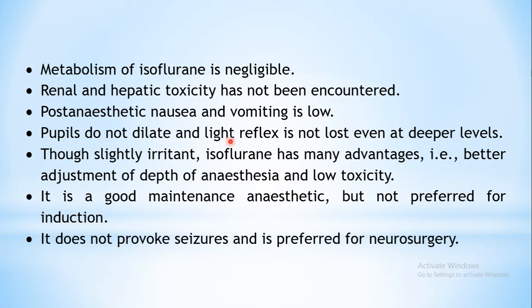Even the light reflex, we have seen that it gets lost in the deeper planes, right? Third plane, it gets lost. But that is again not the case with isoflurane. Even at deeper levels of anesthesia, both these are maintained. There is no dilatation of the pupil size, and even the light reflex is maintained. It is not lost. So that's a difference over here.